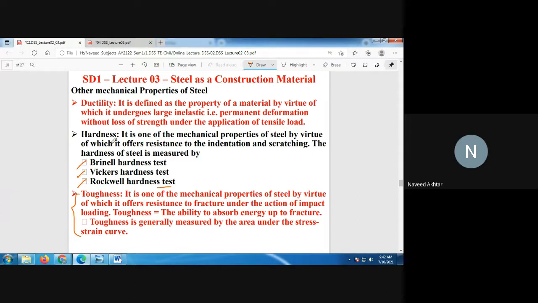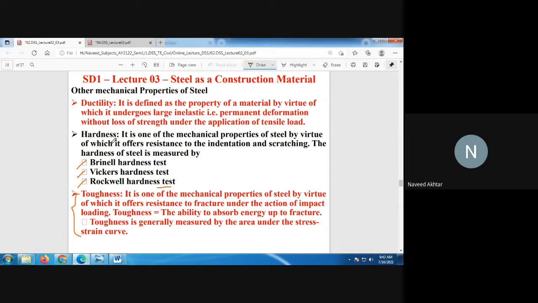In earthquake prone areas or where seismic activities are large, you go for the design of members having more ductile behavior, whose deformation is large before failure, so that human lives can be saved.